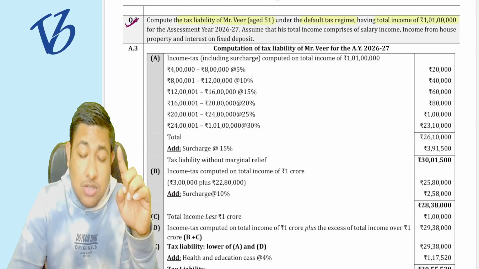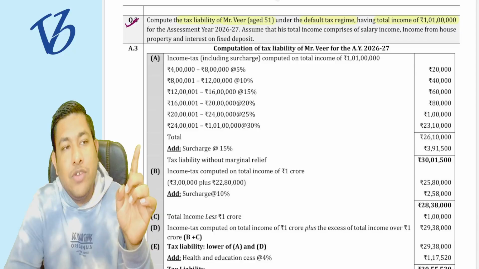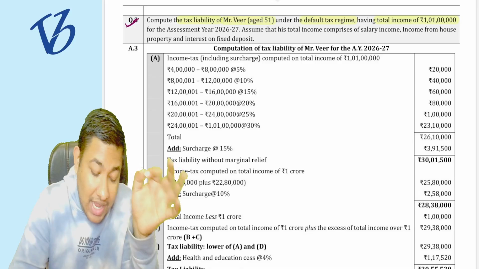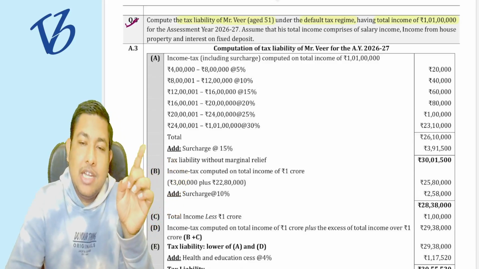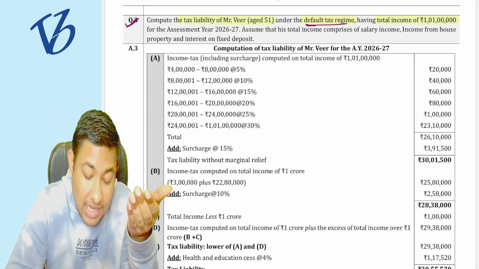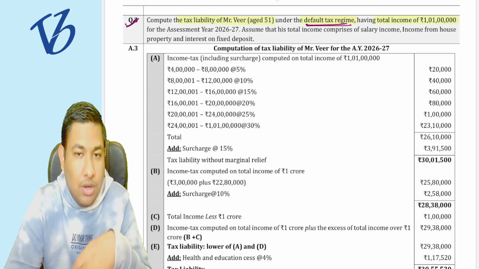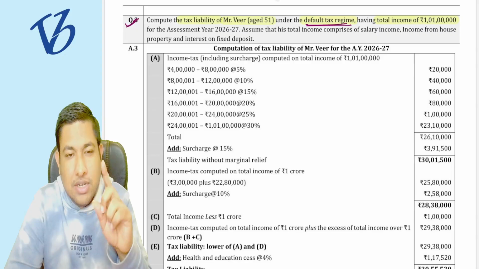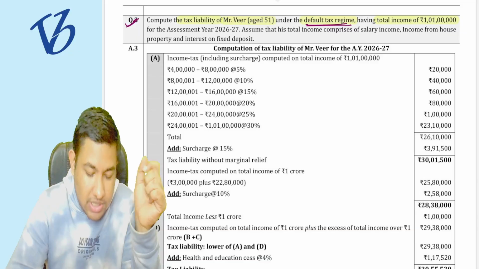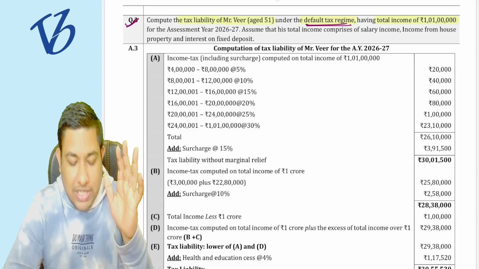The same question has already been solved in the classes, with the concept that I have given you, the example of 1 crore 1 lakh rupees. But now in the question part, why am I solving this? Because in the class it was solved as per the normal tax regime, that is the old tax regime. But now they are asking for the default tax regime, and we have only one question of this particular type. Otherwise, usually the questions are of the old tax regime itself. So there is only one question. That is why I am interested to solve this particular question with you.